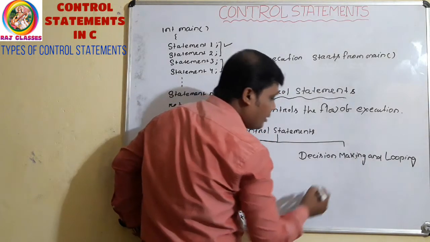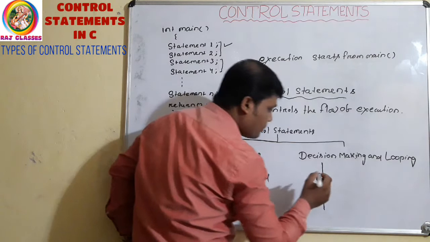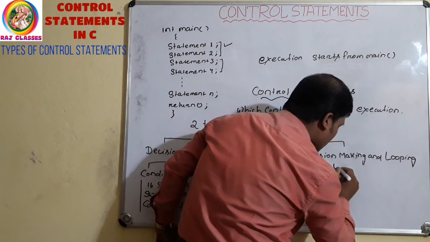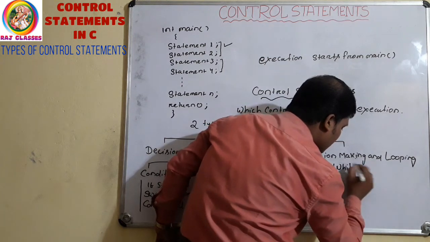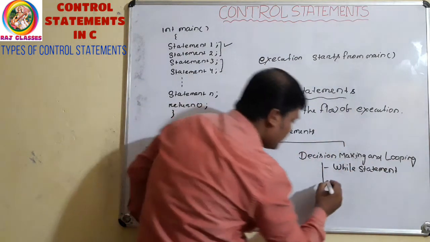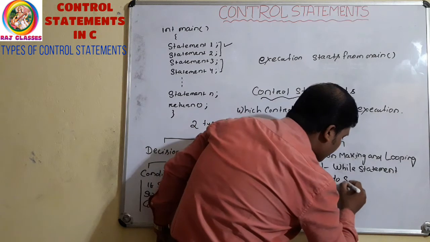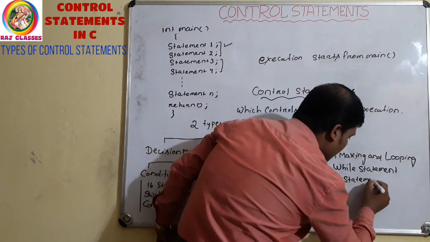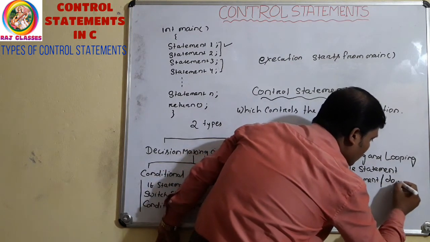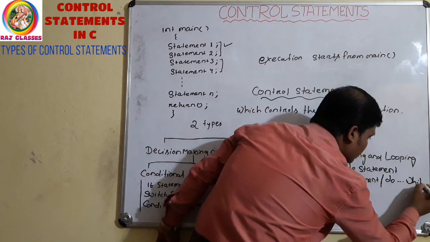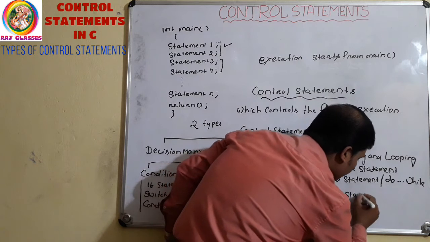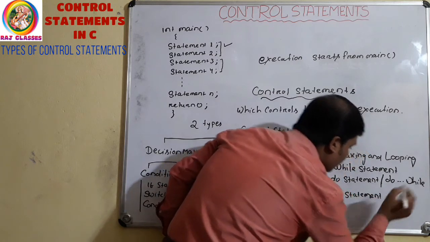Then come to decision making and looping control statement. What are the statements here? First one is the while statement. Then second one is the do statement. Do means do while. This is nothing but do while. Clear? Third one is the for statement. For statement. Clear?